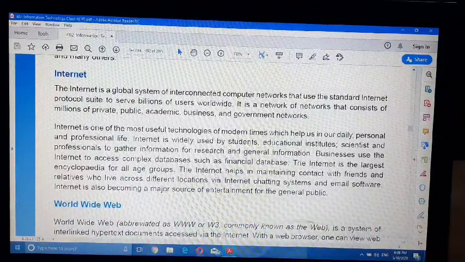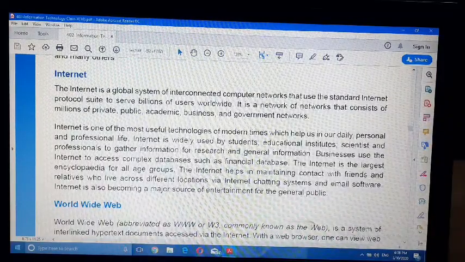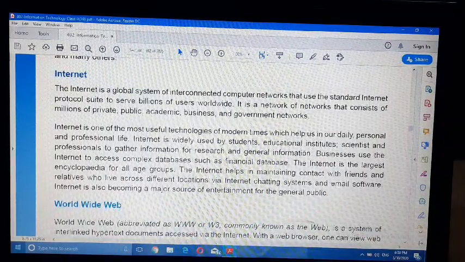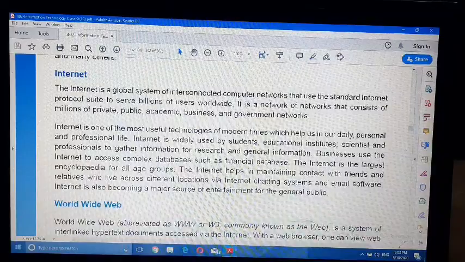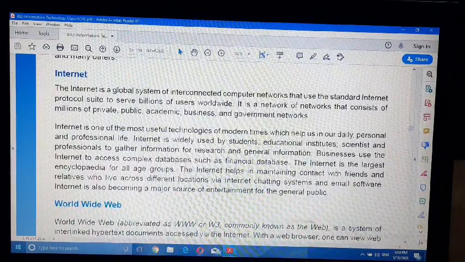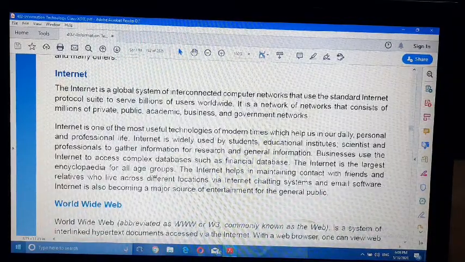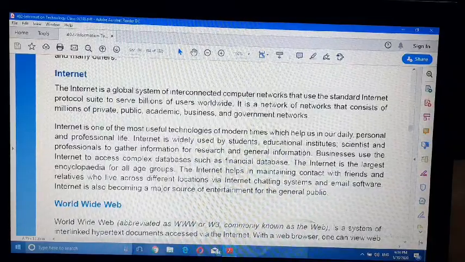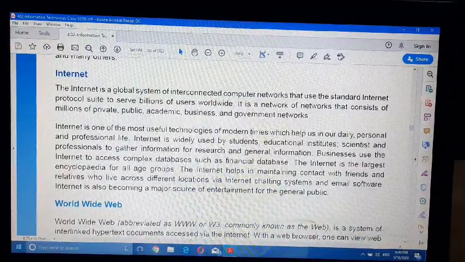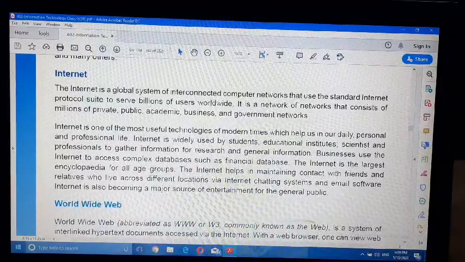The modem connects the computer to the telephone lines which serve as the data transfer medium. When a user initiates a dial-up connection, the modem dials a phone number of an internet service provider that is designed to receive dial-up calls. Dial-up connection is very slow in most of the cases. In dial-up connections, the ISP provides you a telephone number that needs to be dialed to connect with the internet.